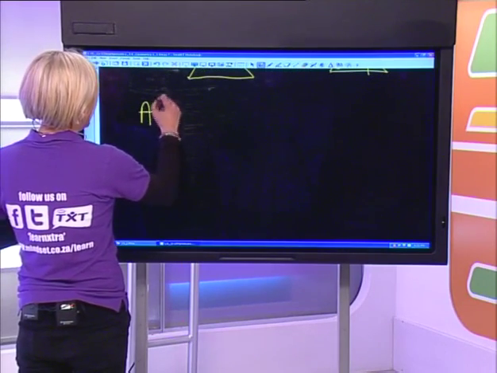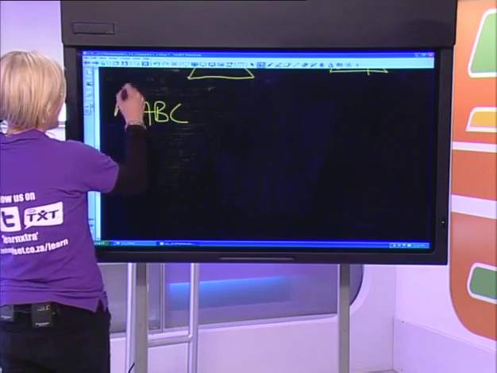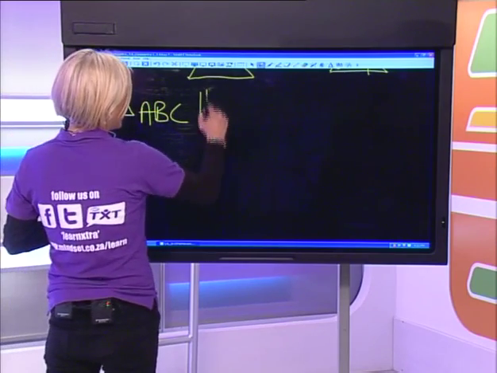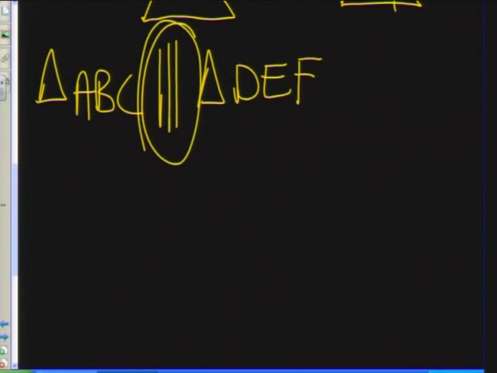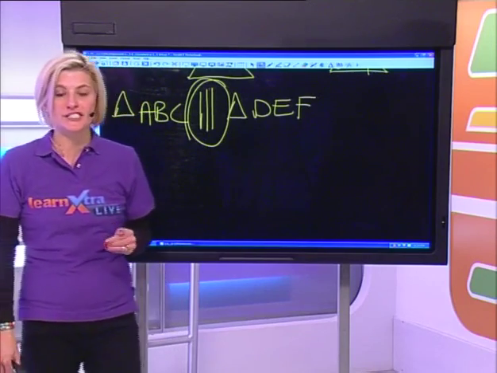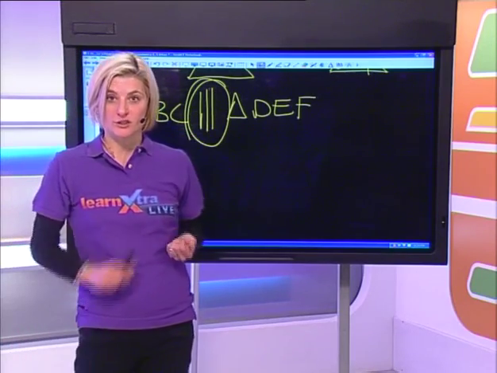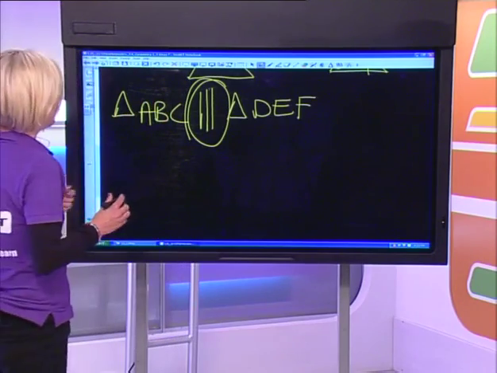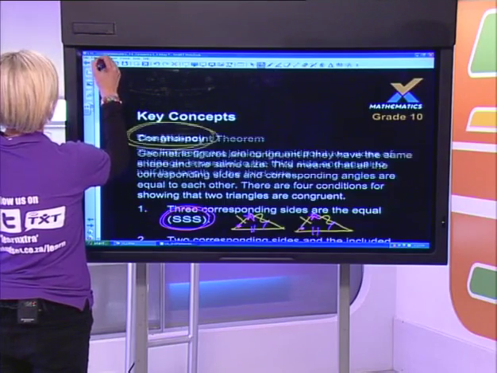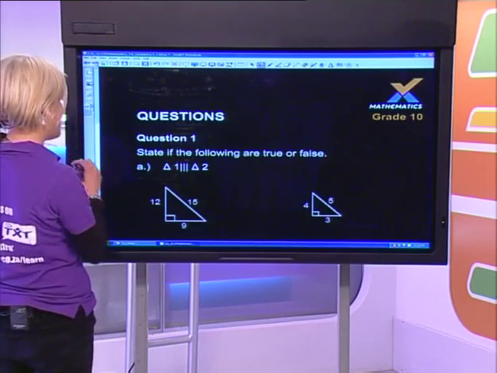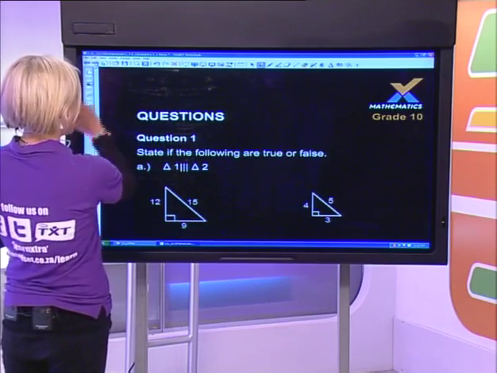If you want to say ABC, you'll list the angles, obviously. Triangle ABC is similar to triangle DEF. Right. So the sign for similarity is 3 vertical parallel lines. The sign for congruence is 3 horizontal parallel lines. Guys, so that's similarity and congruence. Let's have a look and see if we can apply these concepts to some questions.